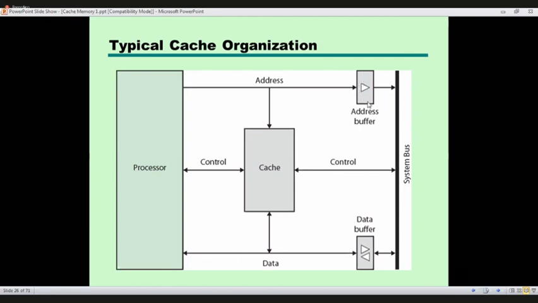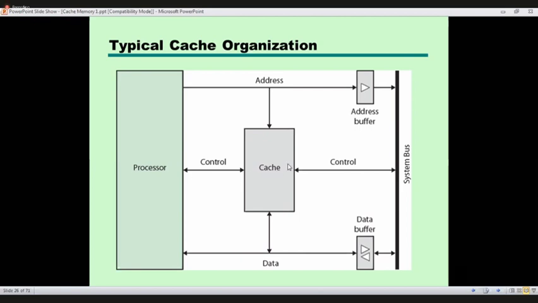This controls the communication between the processor and the system bus, and it is like a switch. We can turn this switch on and off. Once we turn it off, the communication through this will not happen, and if it is on, then the communication can happen, right?